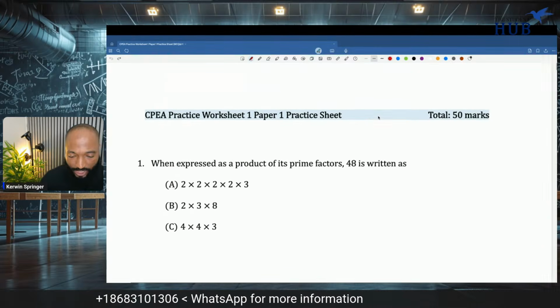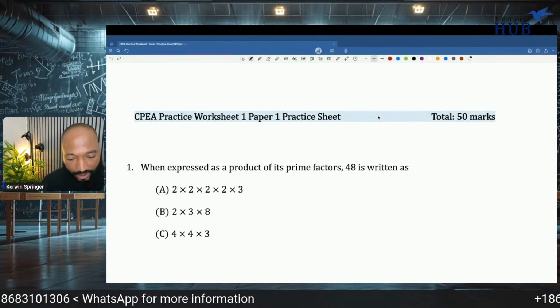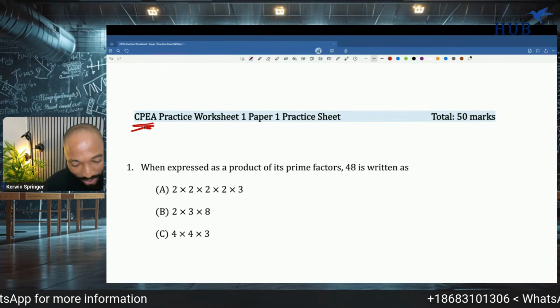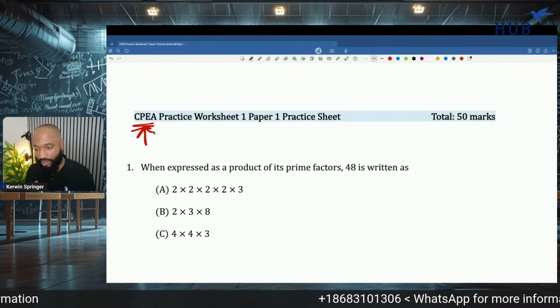So this is CPEA. It's gonna be the easiest thing that we have done so far. I think most of the students here are from.